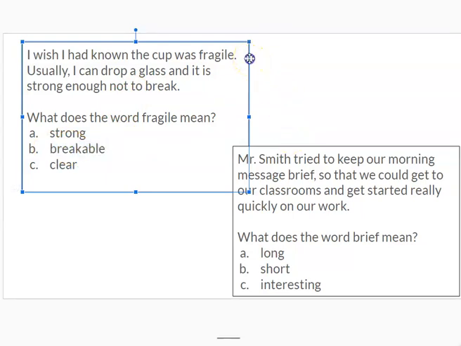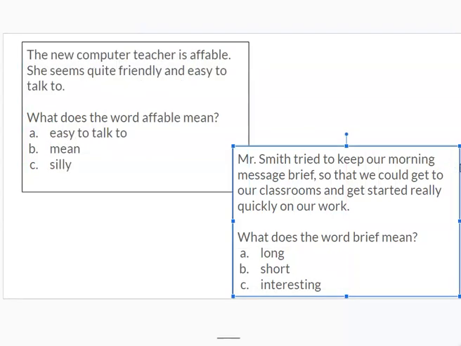Let's look at another example. The new computer teacher is affable. She seems quite friendly and easy to talk to. What does the word affable mean? Easy to talk to? Mean? Silly? Pause the video and use your context clues.